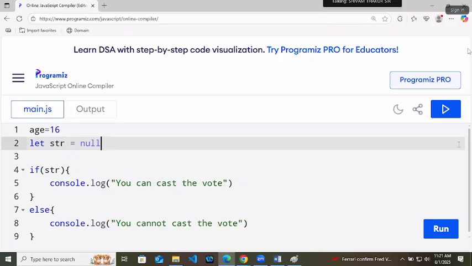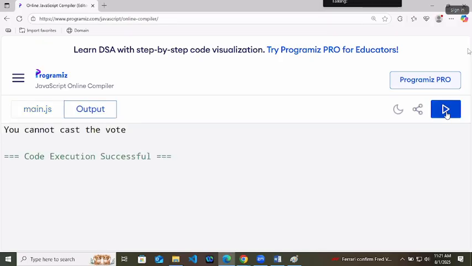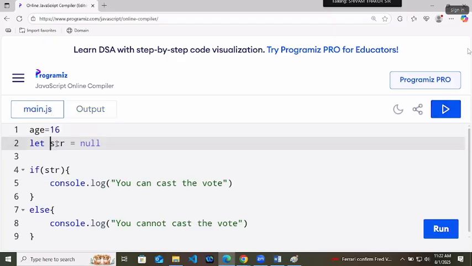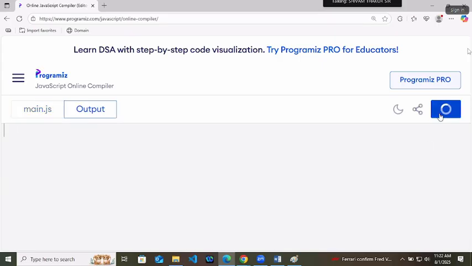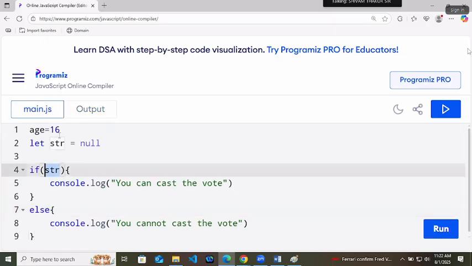What is the data type of null? Now this is an empty string. Null means empty. Here, if I'm writing let str equals null, then it is empty. Now if will not work because an empty string will return false. If it is returning false, else will work like this. You cannot cast the vote. So the entire game is of true and false here. Conditions nothing. Right? Got it?